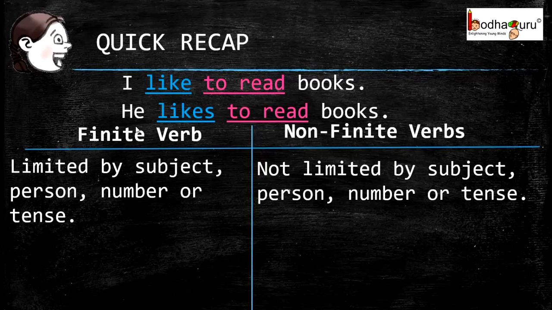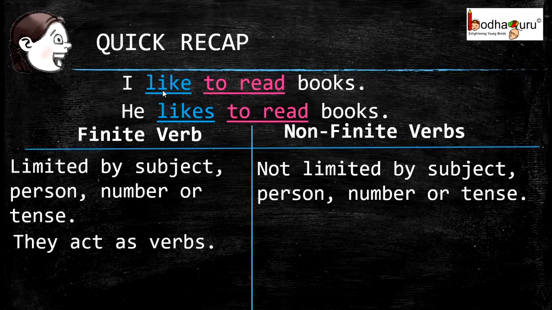And what about to read? If we see, even if we change the subject in terms of person or number and also the tense of the sentence, it will remain same. That is, they like to read books. The verb form to read remains unchanged. So this is a non-finite verb.